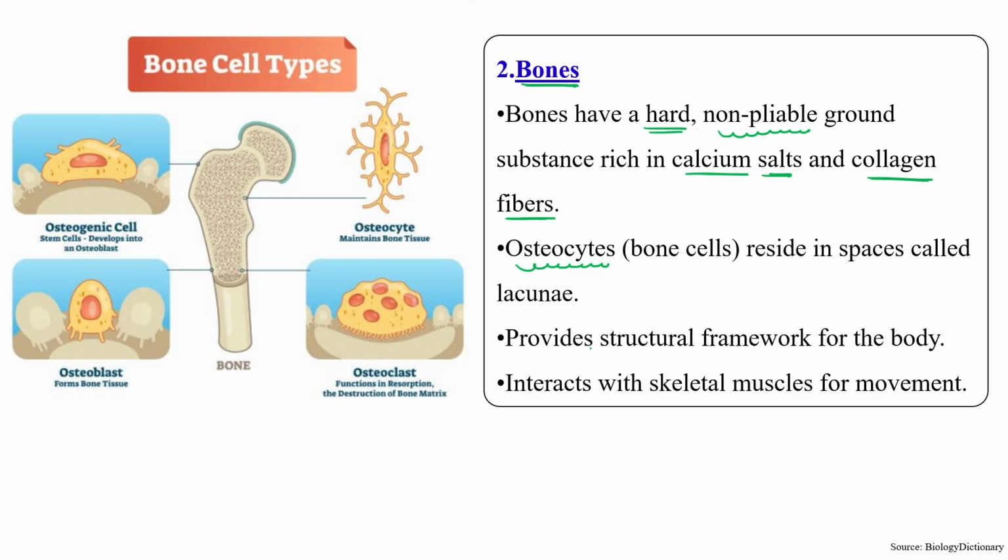And bone provides the structural framework of our body. It interacts with skeletal muscle for movement. There are different types of cells: osteocytes, which maintain bone tissue; osteoblasts, which form bone tissue; osteoclasts, which function in reabsorption and destruction of bone matrix; and osteogenic cells, which are the stem cells of bones.